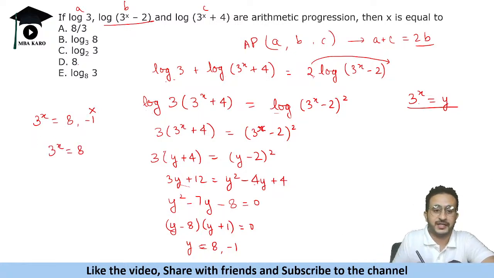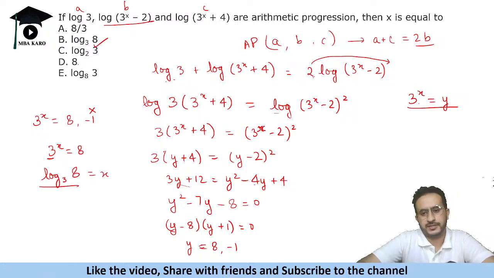Right, now we have to find x, so we will take logarithm. So we have x log 3. Whenever you have this expression, how do you write it in log? The log remains as base only. The power comes to the right hand side and this number comes here. So log base 3 of 8, that is our answer.